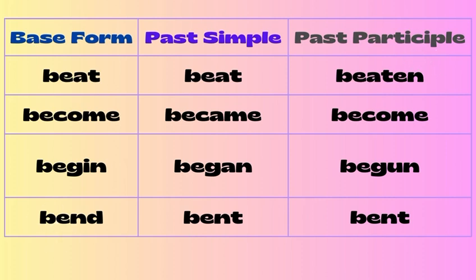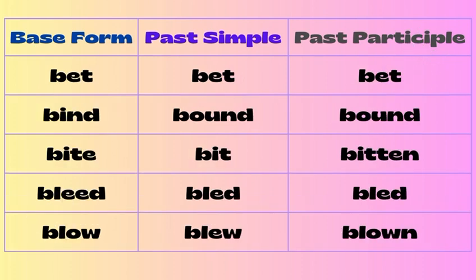Become, became and become. Begin, past simple is began and past participle is begun. Bend has past simple form as bent and past participle as bent. Bet, bet and bet. Bind has past simple as bound and past participle as bound too. Bite has past simple as bit and past participle as bitten.